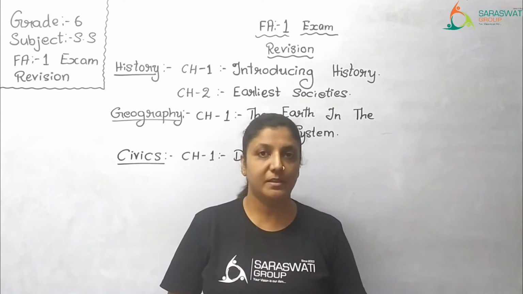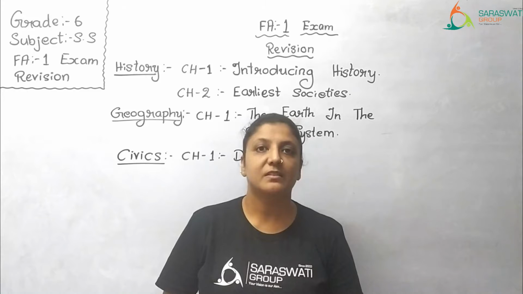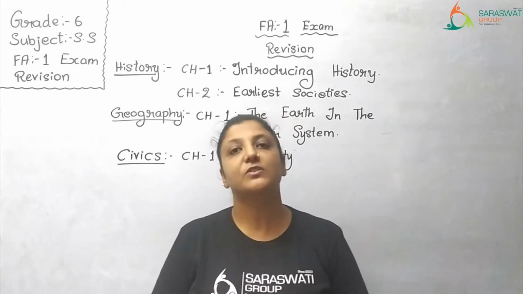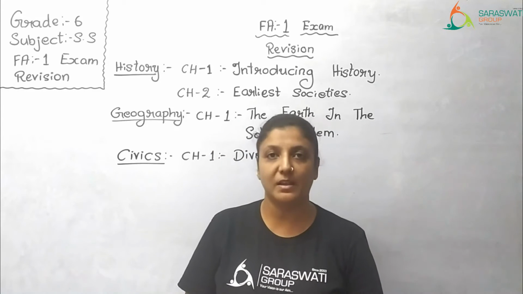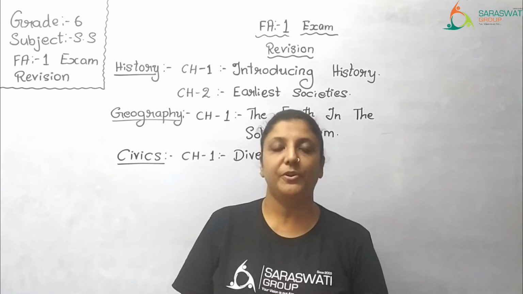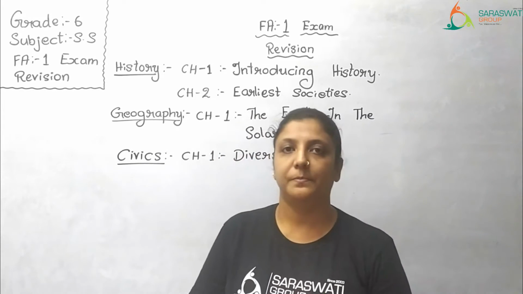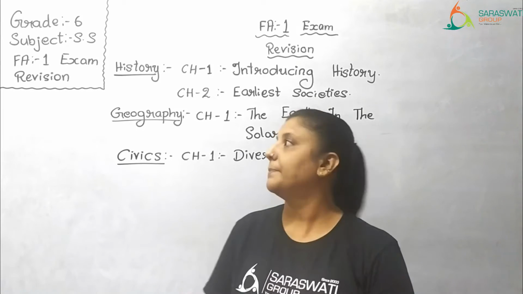Today I am conducting this session for grade 6 subject SS. We are dealing with revision sessions for your FA1 exams. In your FA1 exam, which chapters are included? Let's have a look at that.